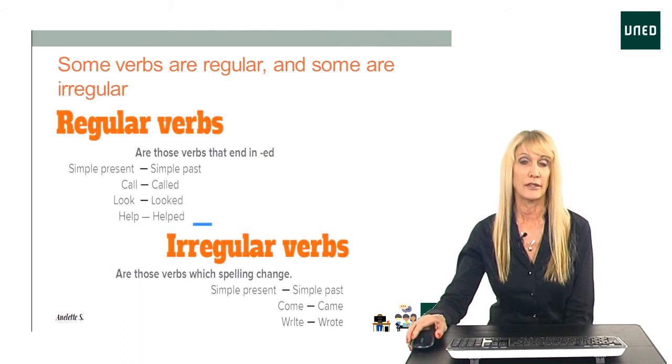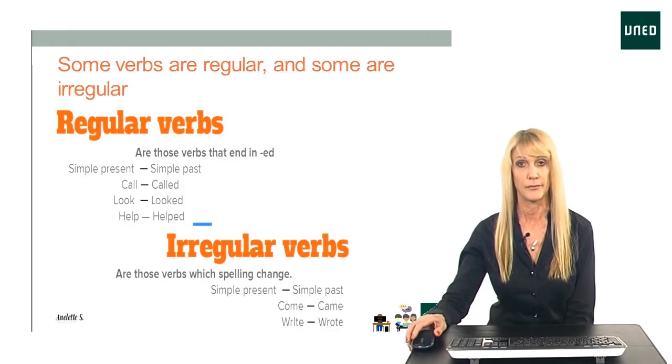We have regular verbs and irregular verbs when we change the verb tense. The majority of verbs in English are regular verbs. These are easy to put into the past tense. All we need to do usually is just add the suffix ed to the end of the verb.